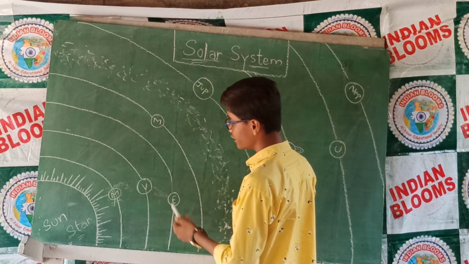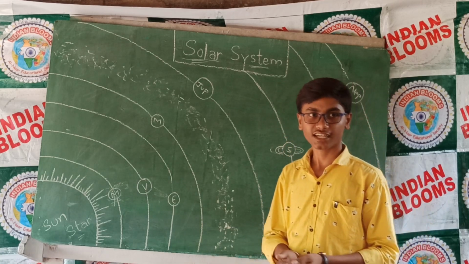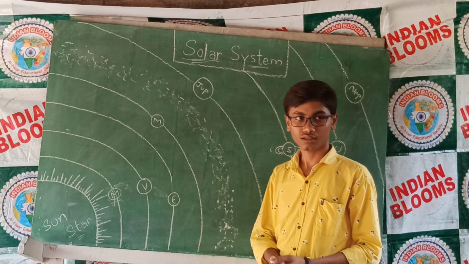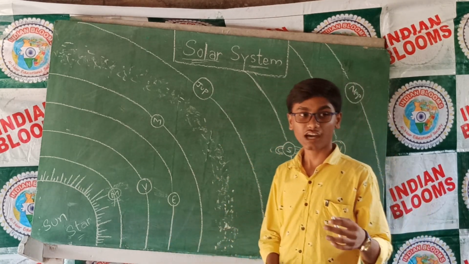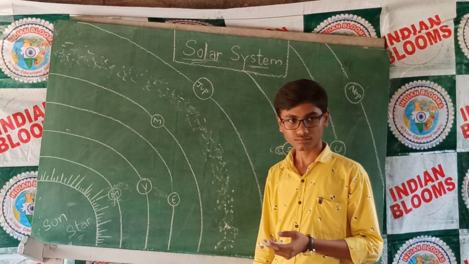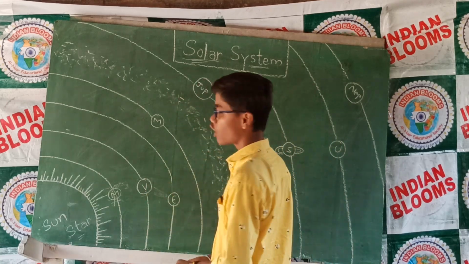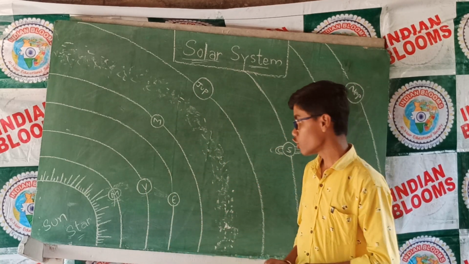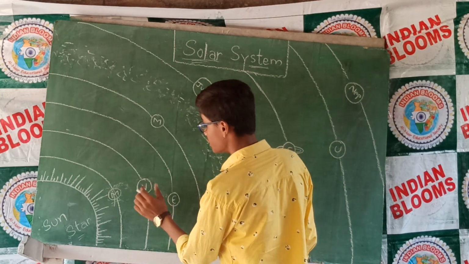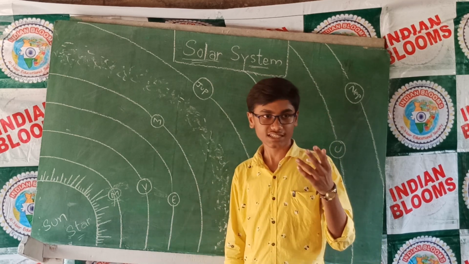Venus is the hottest planet in the solar system and also the brightest thing in the night sky after the moon, because it has a very dense atmosphere, mainly consisting of greenhouse gases, which makes it too hot. And one more speciality of Venus is that it rotates oppositely on its axis, not from west to east like all the planets. It rotates from east to west. Means the sun on Venus rises in the west and sets in the east.